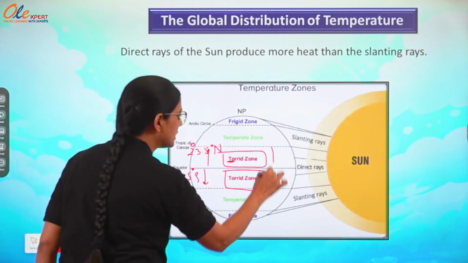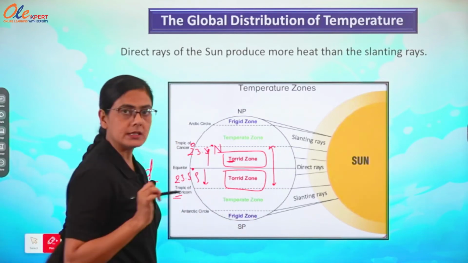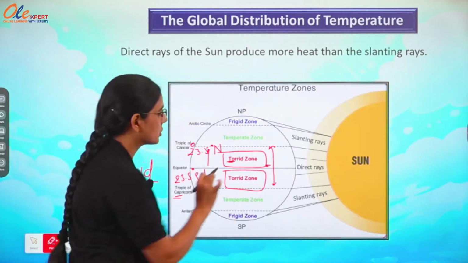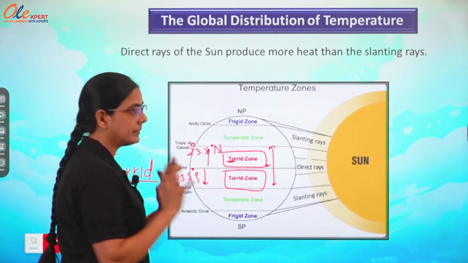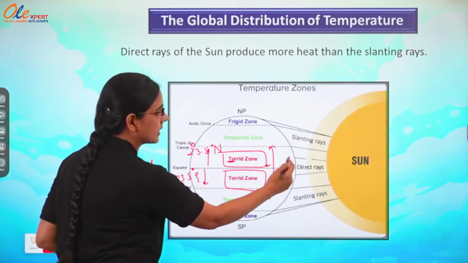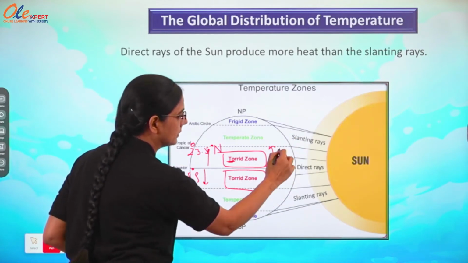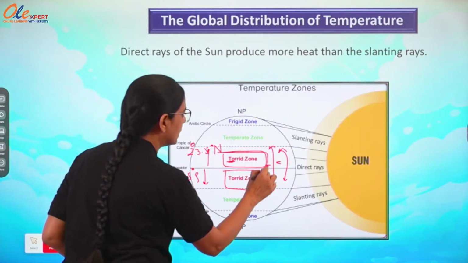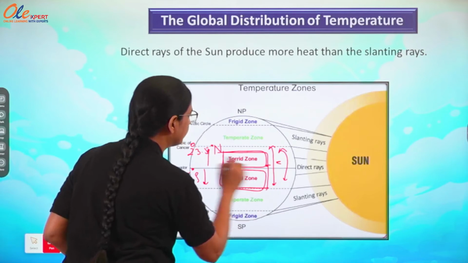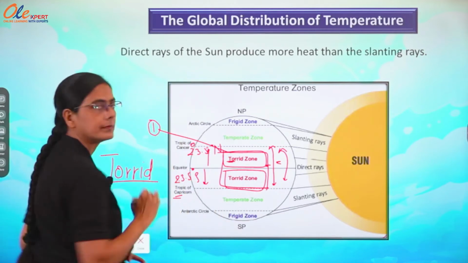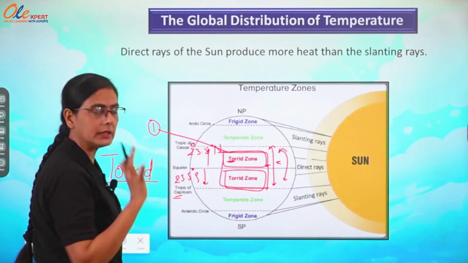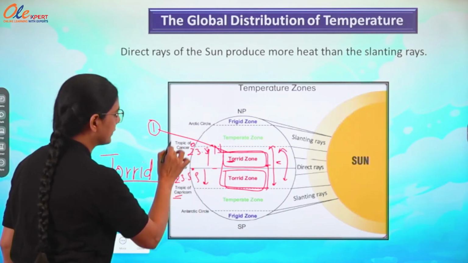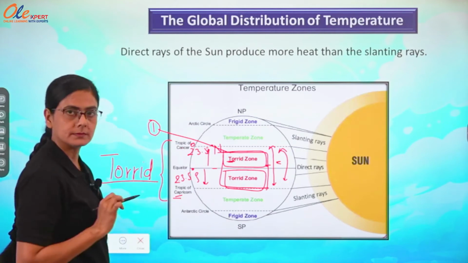In between these 2 tropics, it is called torrid zone, and the maximum rays are coming directly to this belt only, we can say. That is why it is called torrid zone, the first one, maximum heat or insolation getting this one zone, Tropic of Cancer to Tropic of Capricorn, clear.